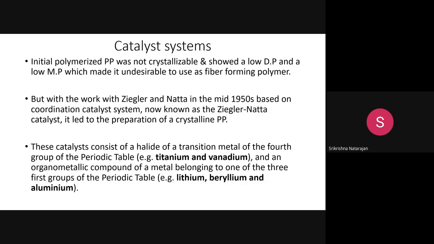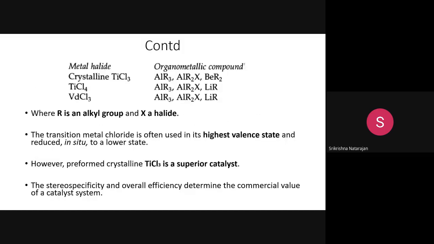So that is one compound. Another is an organometallic compound of a metal belonging to one of the three groups, like lithium, beryllium, or aluminum. If you just see this, you need to take a metal halide that is bound to a transition metal and another organometallic compound. These two you will react to produce the